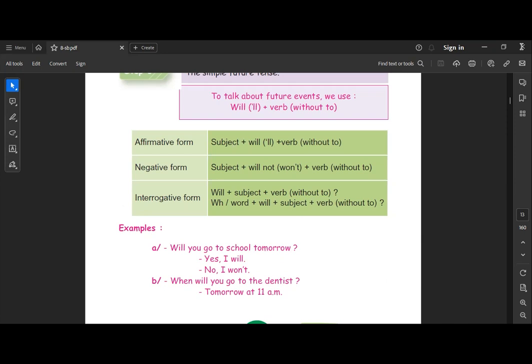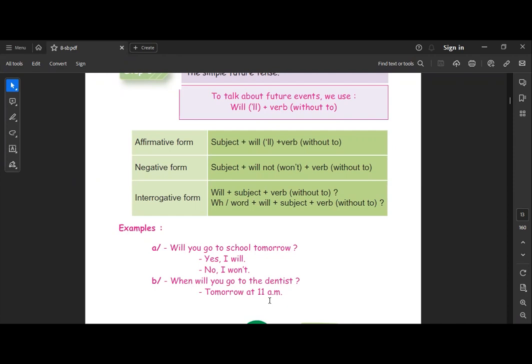So here we have some examples. Will you go to school tomorrow? Yes, I will. No, I won't. When will you go to the dentist? Tomorrow at 11 a.m. Here, let's remember, if we have an auxiliary at the beginning of the question form, or interrogative form, this is a yes or no question.